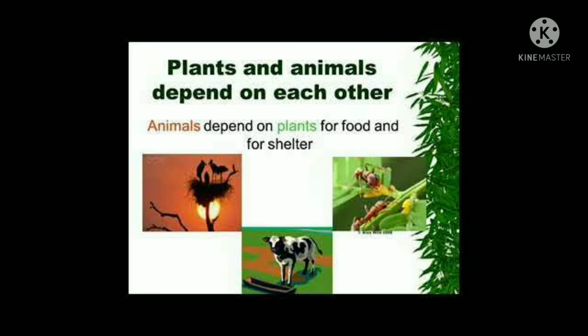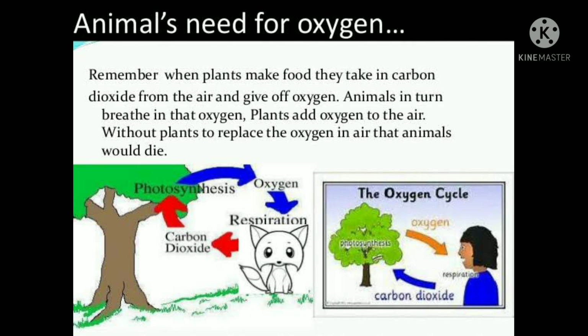So, dear students, in this video, we are going to study another part of the chapter ecosystem. Here we will study the topic that is interdependence between organisms. We will see how plants, animals, and humans show a fundamental dependence on each other. So let us see how animals are dependent on plants.